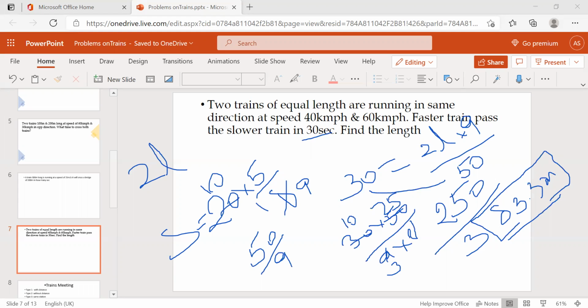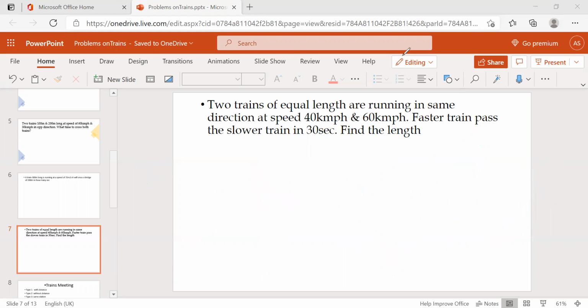Okay, is it clear? Now, these are basic problems. Relative speed, the basic problems. First, for your understanding, so how the speed will be added and how the speed will be subtracted, the difference of the speed and addition of the speed. Now we are going to the main problems in relative speeds.